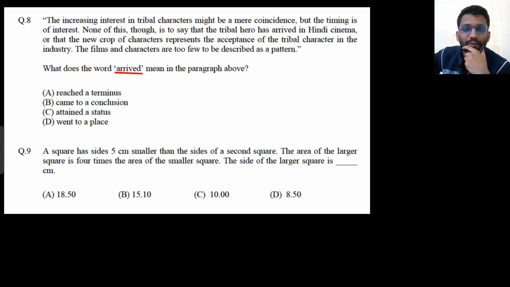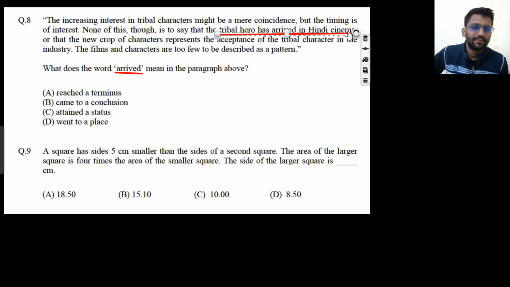None of this, though, is to say that the tribal hero has arrived in Hindi cinema, or that the new crop of characters represent the acceptance of tribal characters in the industry. The film and characters are too few to be described as a pattern. So the line of interest for us is that the tribal hero has arrived in Hindi cinema.